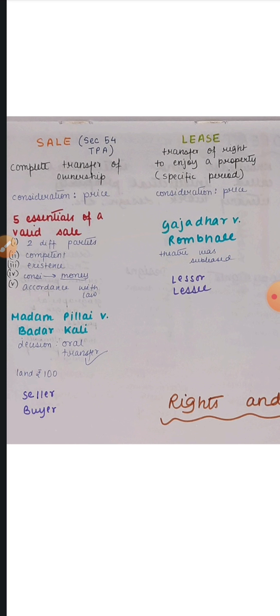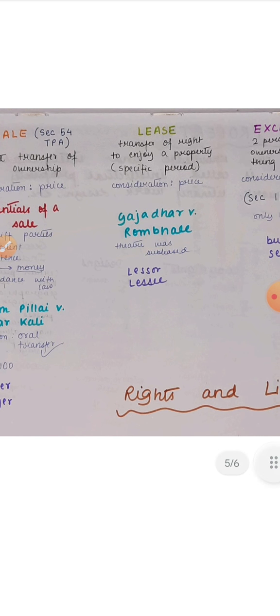That's it. And here we need to remember, the person who gives something is the seller, and the person who receives is the person to whom the property is transferred. I hope that's clear. Then the next form of transfer is lease.